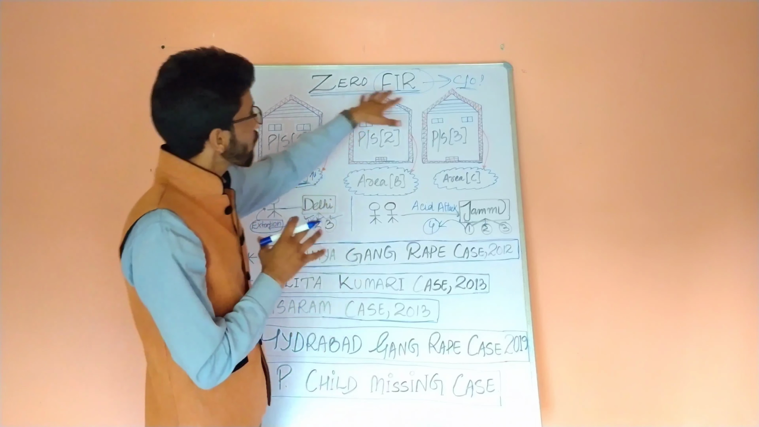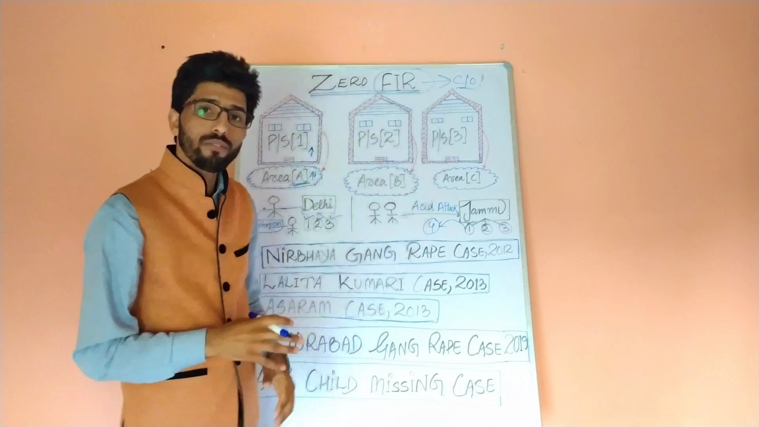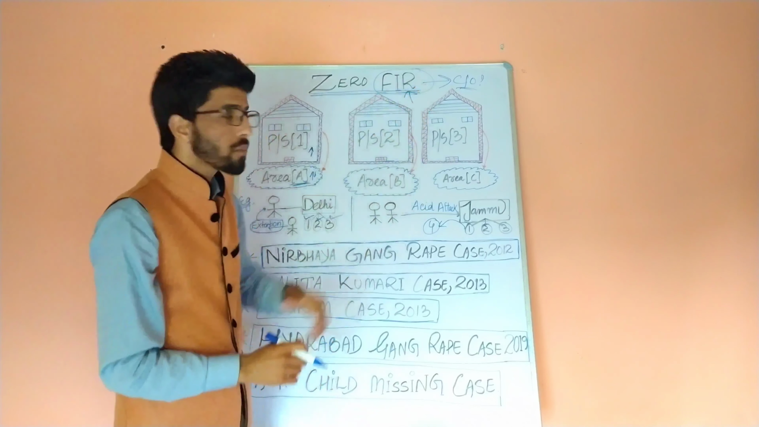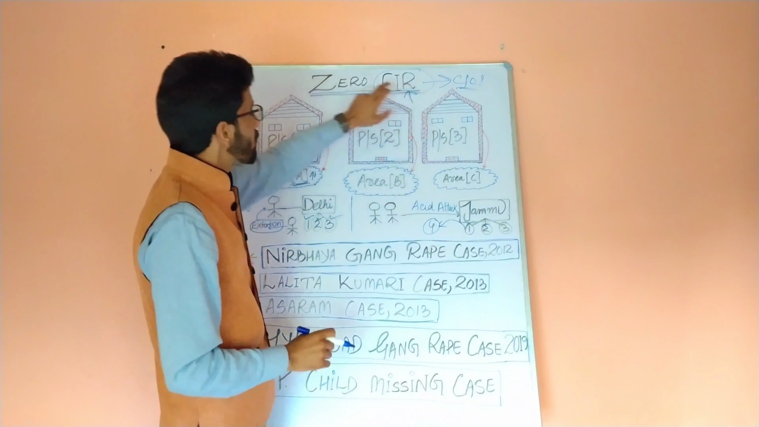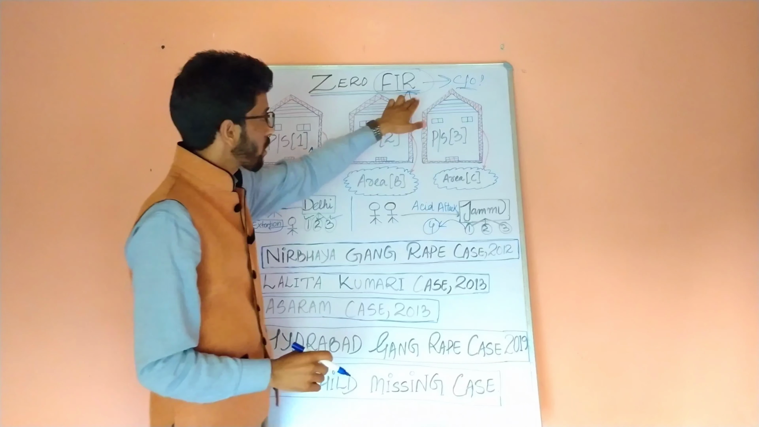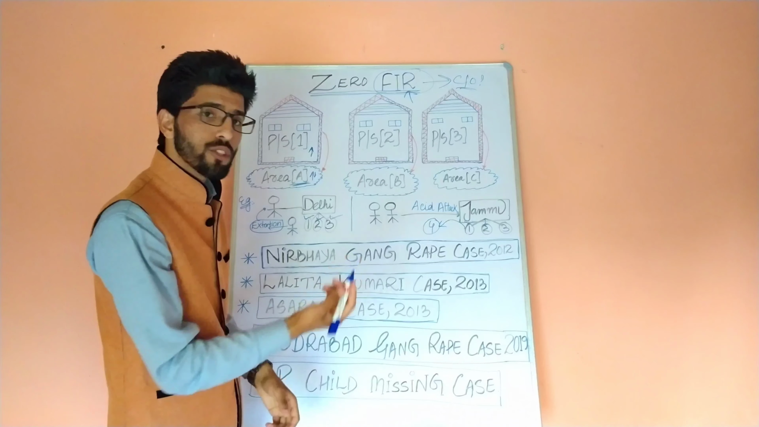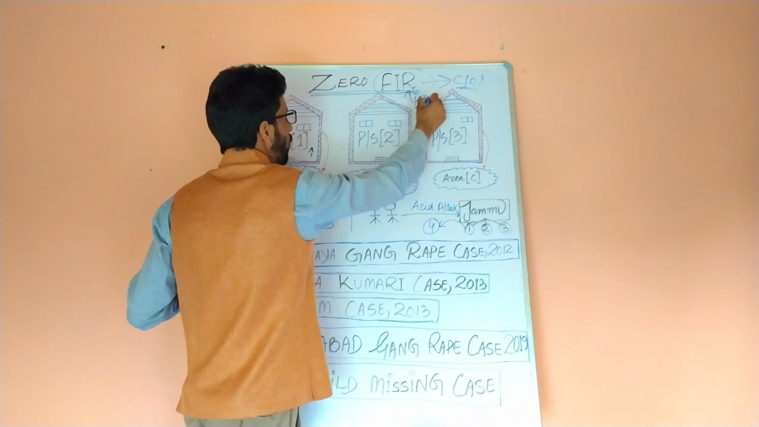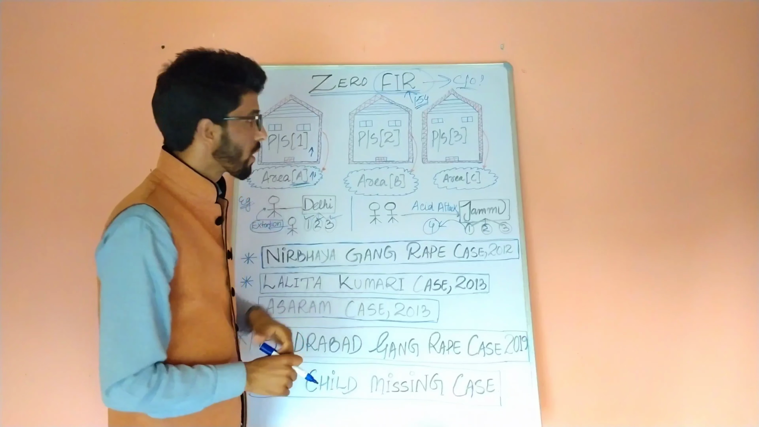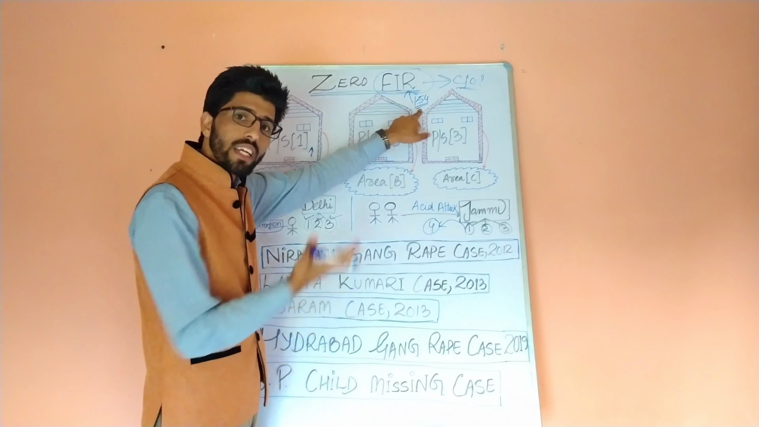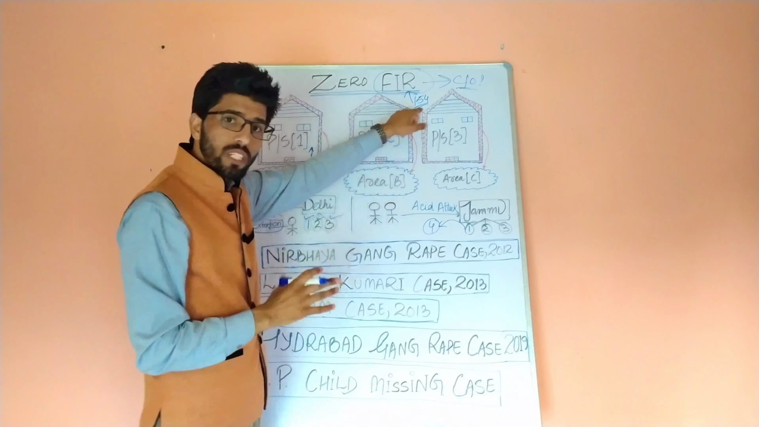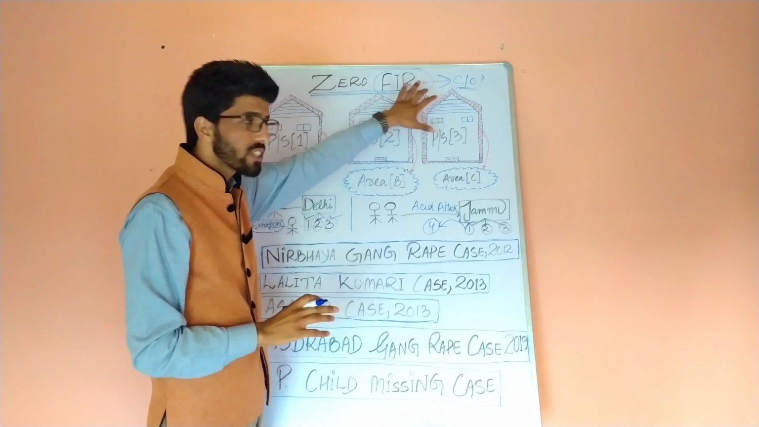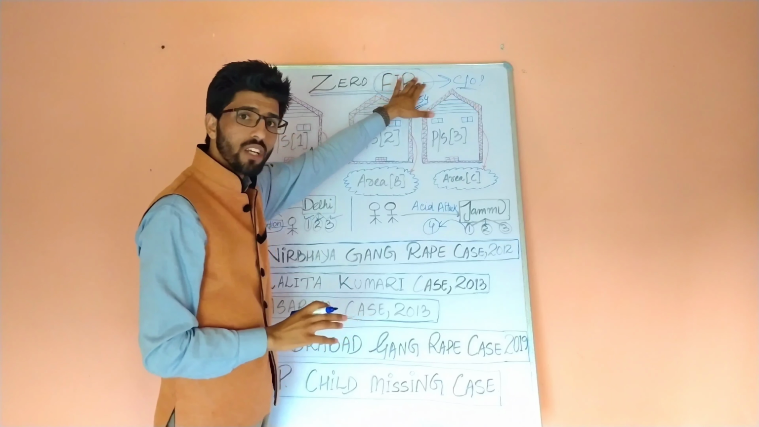The procedure for lodging the Zero FIR is the same as in normal FIRs. जो हम देखते हैं normal FIRs में, वही procedure Zero FIR के लिए भी है. Normal FIRs के लिए क्या है? That procedure is laid down under Section 154 of the Criminal Procedure Code. What 154 says is that if any information with regard to a cognizable matter is given to an officer in charge of the police station, then that officer in charge will do what?